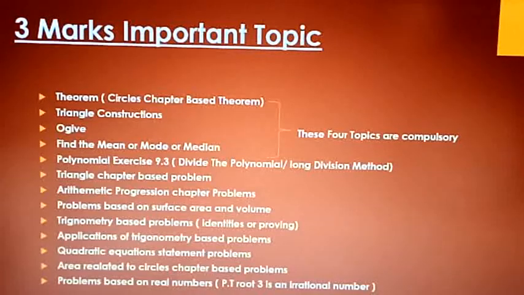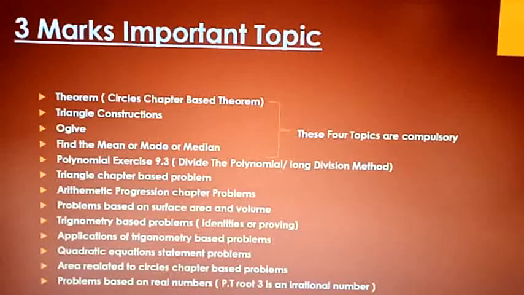The next one is polynomials, the exercise 9.3 that I already told you people. Divide the polynomial, or long division method, right? The next one is triangle chapter based problems. Similar triangle chapter based problems, children. Here I'm giving the important topics. You need to solve the problems based on these topics.